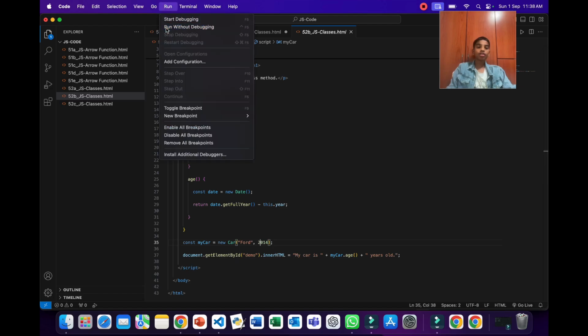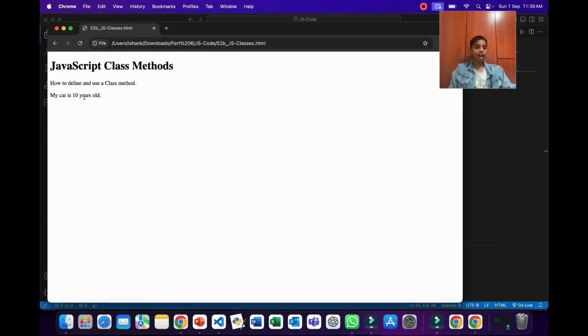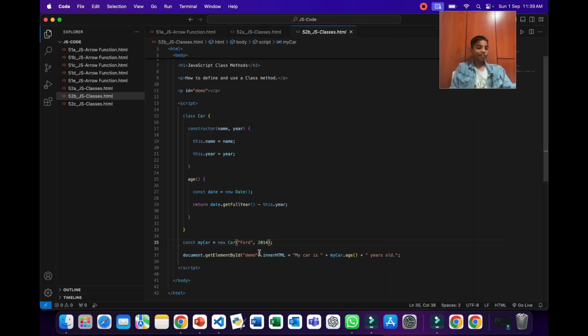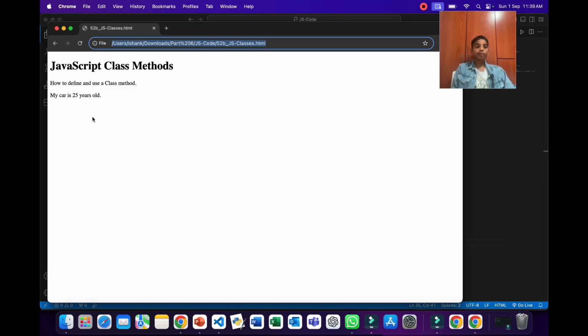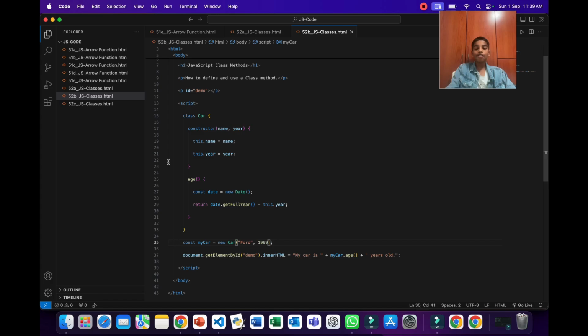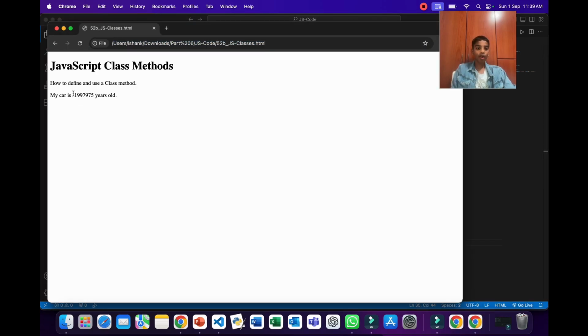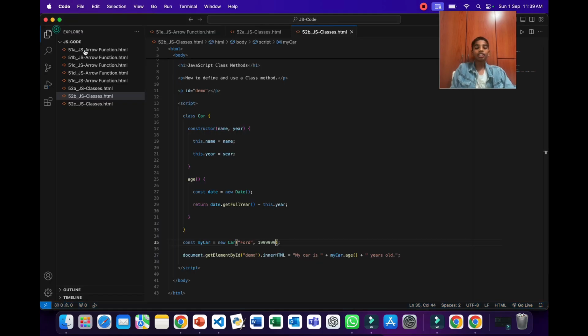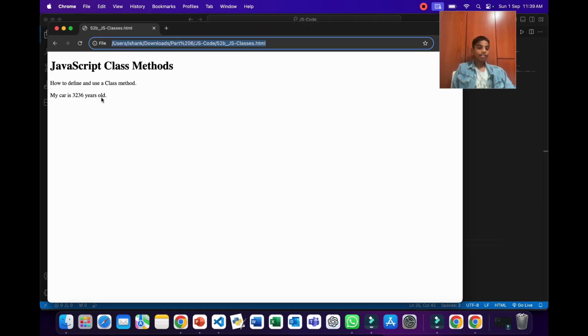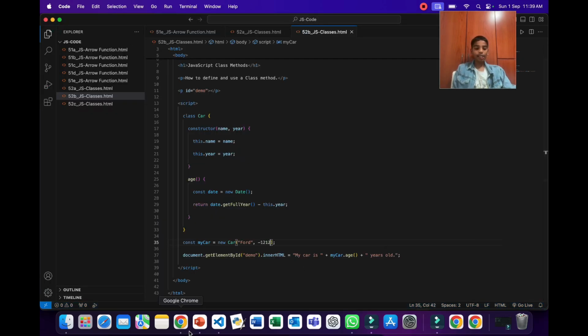Now if you run this using Chrome, as you can see, it will say my car is 10 years old. And if we change this to something like 1999, and now when you run this using Chrome, it will say my car is 25 years old. And if you write something like this, and now when you run this using Chrome, as you can see, it will go in the negatives because it is bigger than our current date. And if we go something like negative over here, and now when you run this using Chrome, as you can see, it will go more than our current year. So now let's go back to the PPT to learn more.